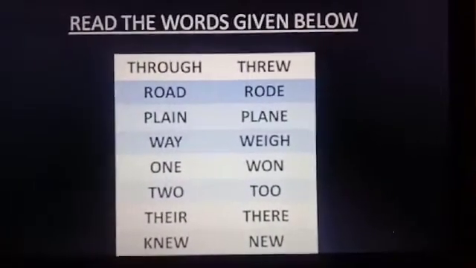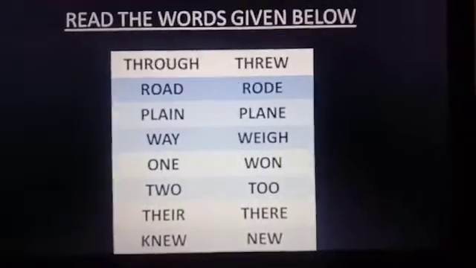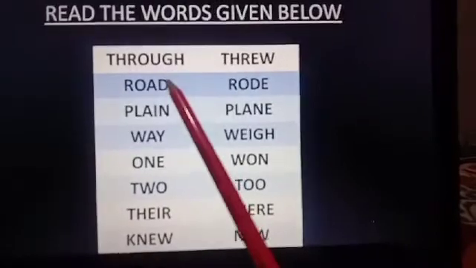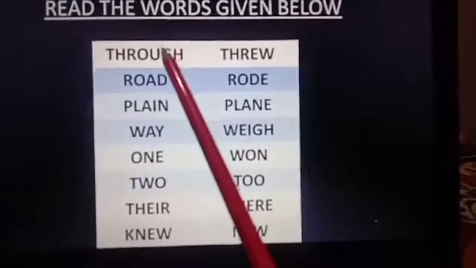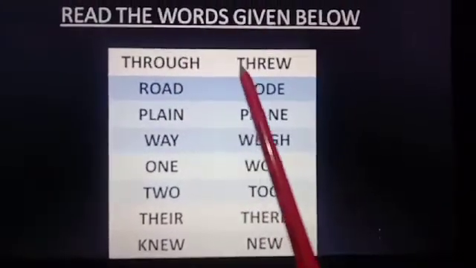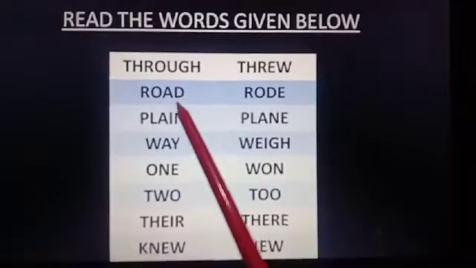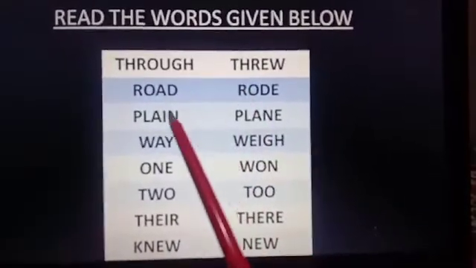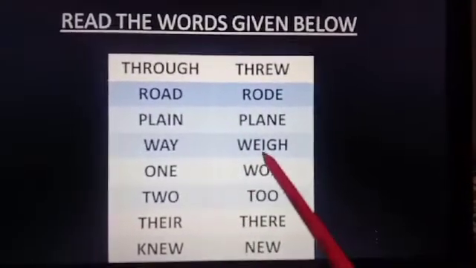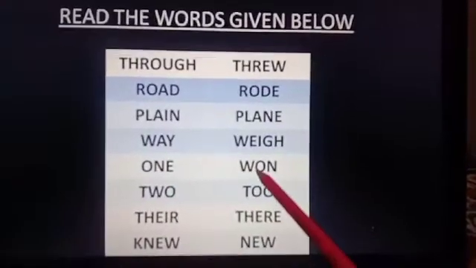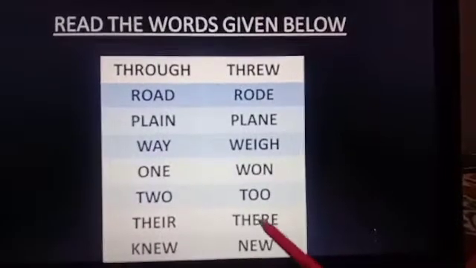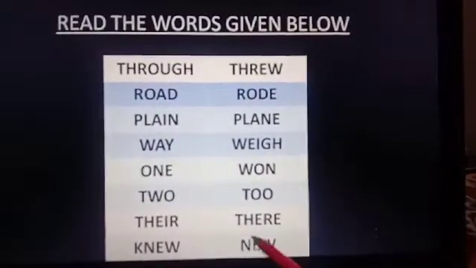Okay students, now you can see some words given below. Read the words given below. Now you can see there are 2 columns and there are words on each side. Now see this one. Can you all read it with me? What is this? Through. And this is also through. Road, road. Plane, plane. Way, way. One, one. Two, two. There, there. New, new.